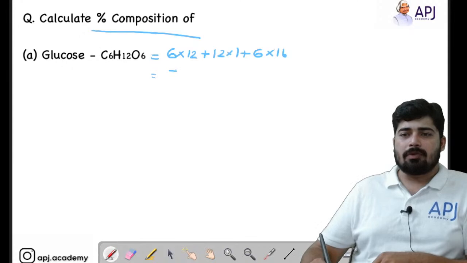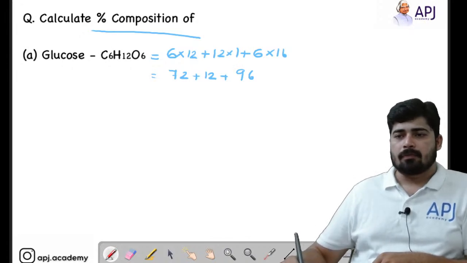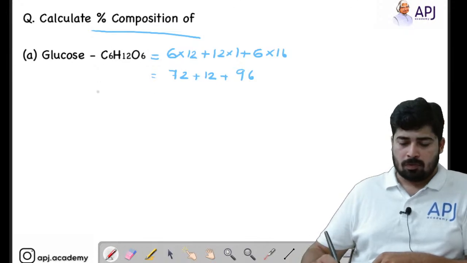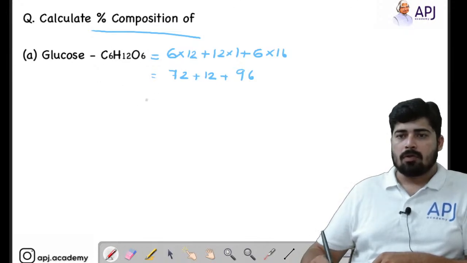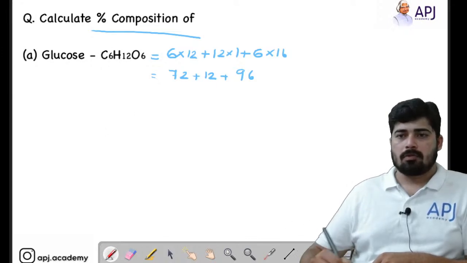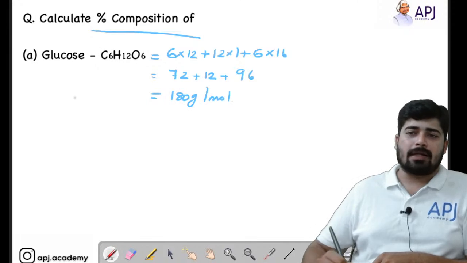So 6 into 12 is 72, plus 12, plus 6 into 16 is 96, so the total mass is 180 gram per mole.